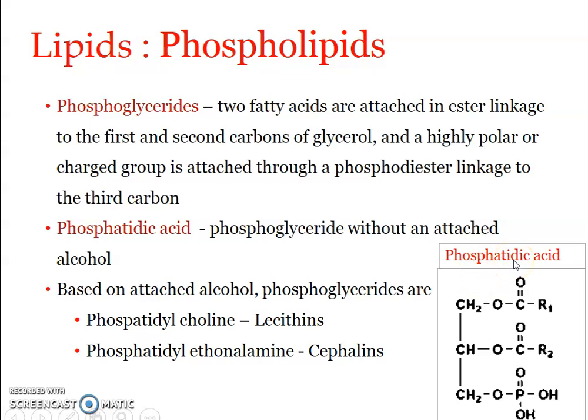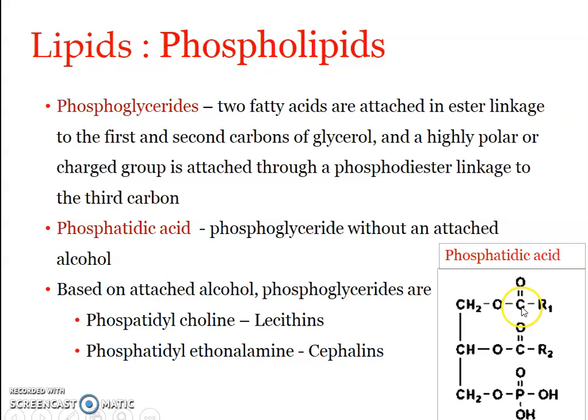So, what is phosphatidic acid? You can see here, this is the alcohol, the glycerol, CH2OH, CH2OH, CH2OH. Here, at each alcohol group, some other compound has got esterified. Here it is R1COOH, so that means it is a fatty acid.